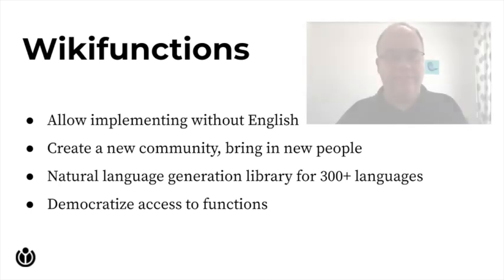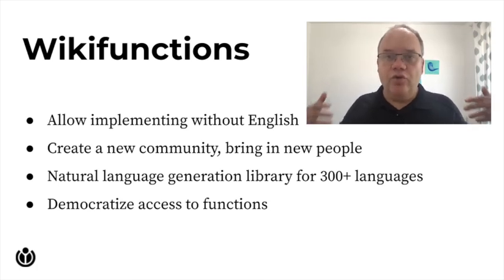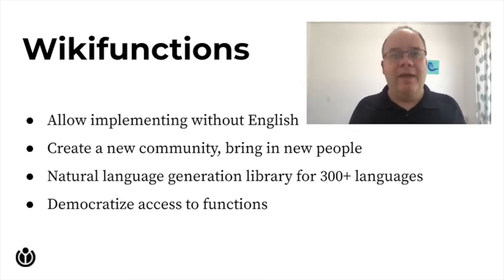To summarize, we aim to allow for people without English language skills to use functions, to create functions, to implement functions. We think that there is a large pool of potential contributors who have all the skills necessary to contribute functions, but don't speak English. We hope to unlock that potential. We hope to grow a new community.